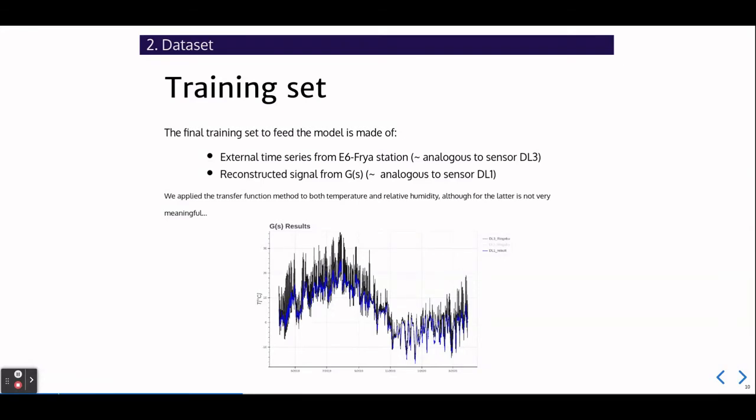The training set will be composed of the external time series from the station, meaning the analogs of the sensor L3, and the synthetic reconstructed time series, here in blue, the analogs of the sensor L1. We want to finally remark that our final estimation of the natural climate of the church is not the time series reconstructed by the transfer function. This is just an original way to augment data and provide a good dataset to the variational autoencoder.